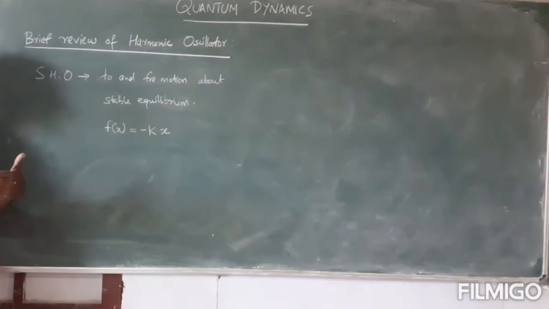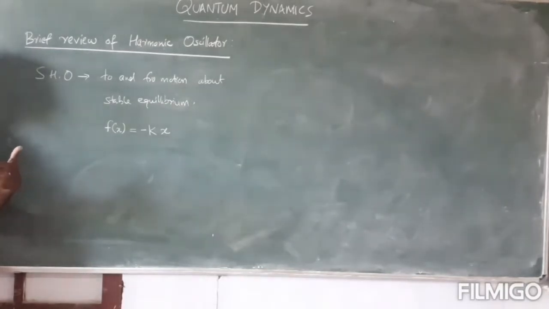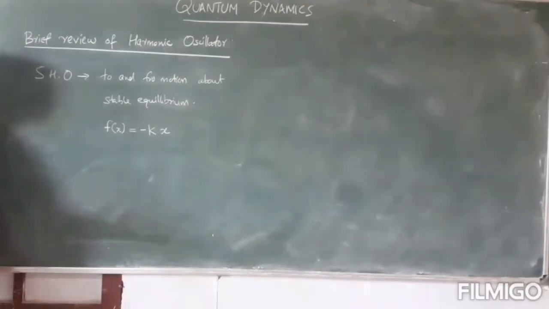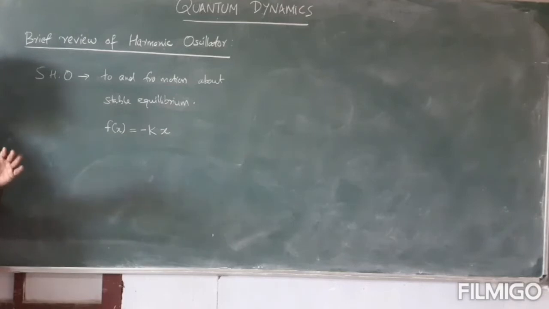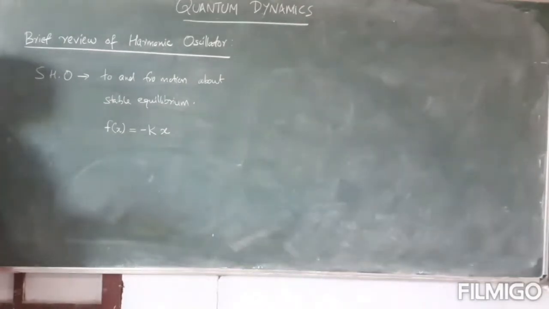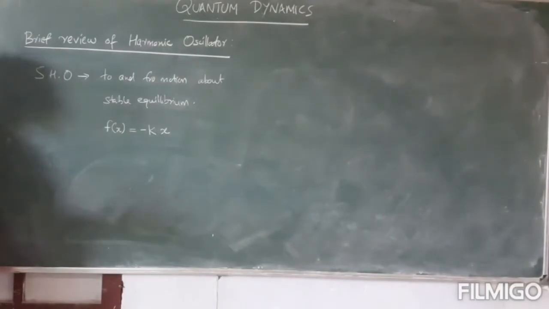If you add complexity, it may become anharmonic, damped harmonic or forced harmonic, depending upon the system. So the simplest way of solving any oscillation is to treat it as a harmonic oscillator, and there are certain conditions to treat an oscillator as a harmonic oscillator that I will discuss very briefly.